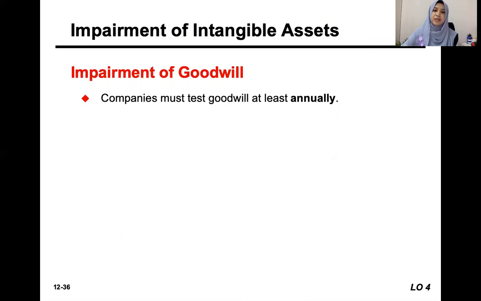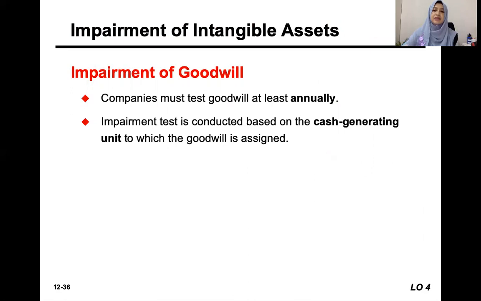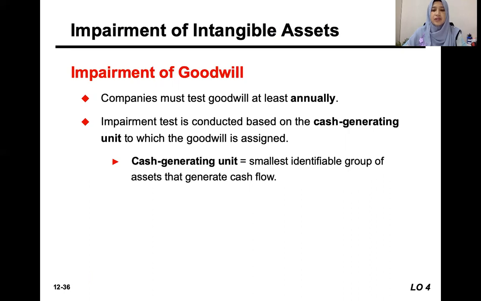Okay, the same principle also applies for impairment of goodwill. It must be tested annually. And if we can identify specific cash generating unit within the company, then we have to test based on that unit. Let's say the company has several departments, and we can identify that the goodwill can be divided between certain departments that generate the cash. So we must test separately for each identifiable department or unit.